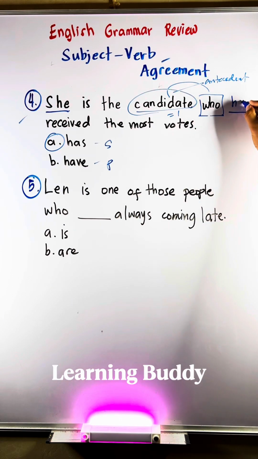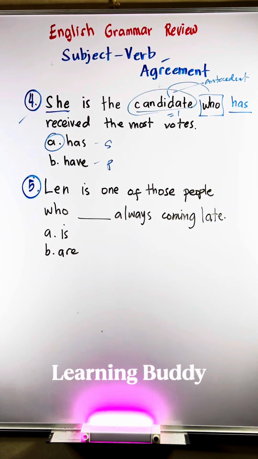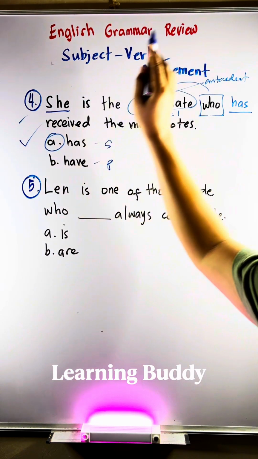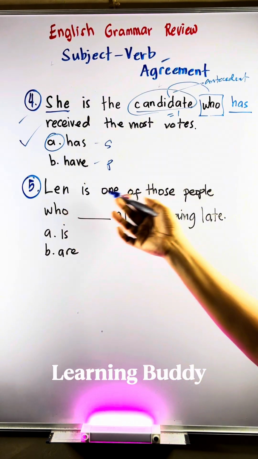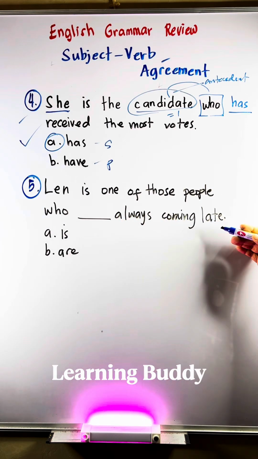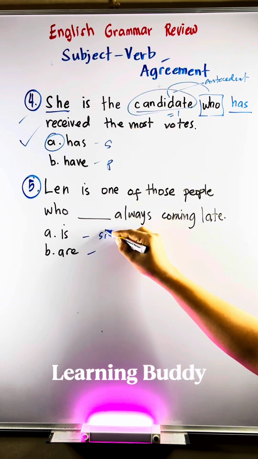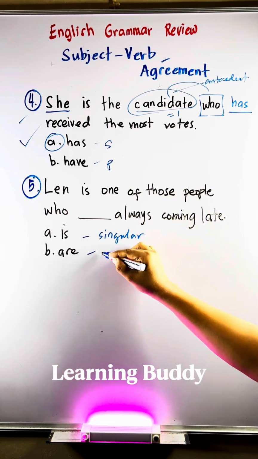Sorry, I forgot the underline. Alright, so she is the candidate who has received the most votes. Singular candidate, use has and not have. Let's proceed to number 5. Sentence 5 reads, Len is one of those people who blank always coming late. Is it is or are?